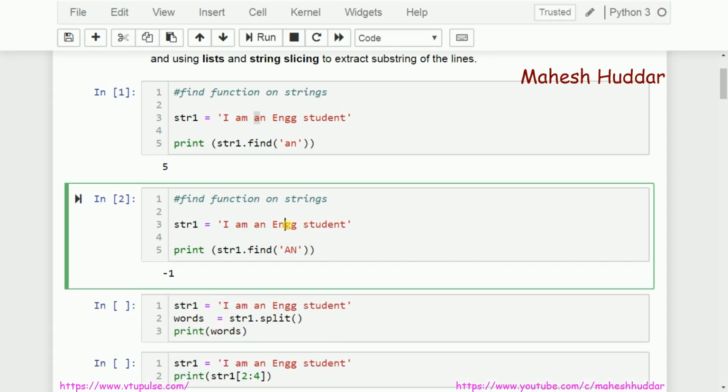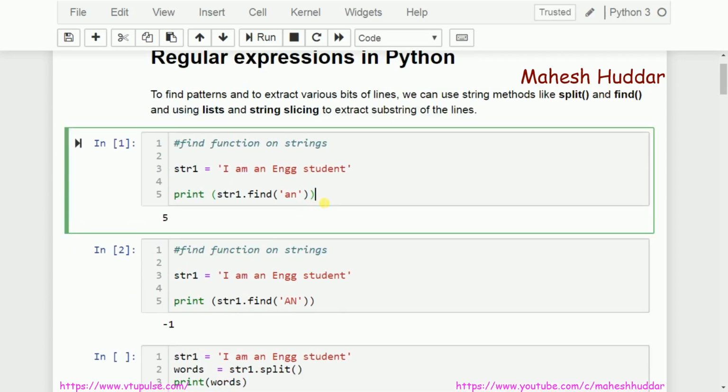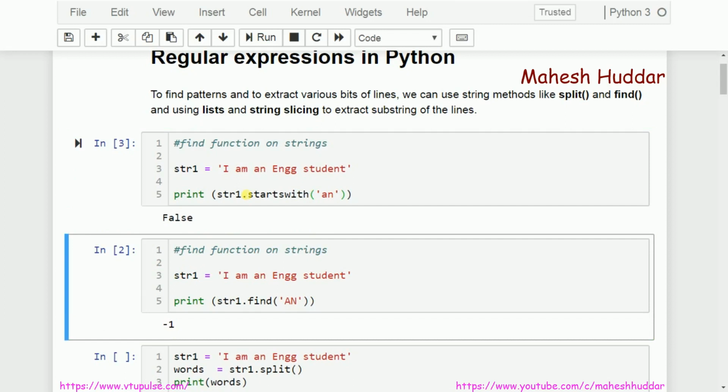Now it is doing a fairly good job to check whether a given pattern is present or not. But let us say that I have a requirement like this: I want to check whether this particular string starts with a particular pattern or not. I cannot use the find function. In that case I have to use the startswith function, and pass the pattern as a parameter. If it is present, it returns true. If it is not present, it returns false.